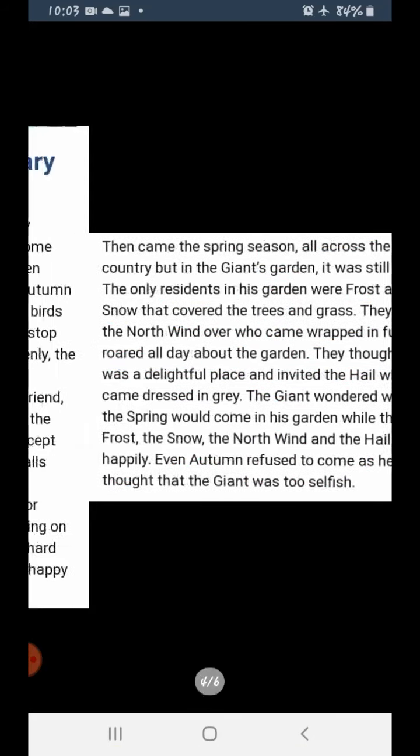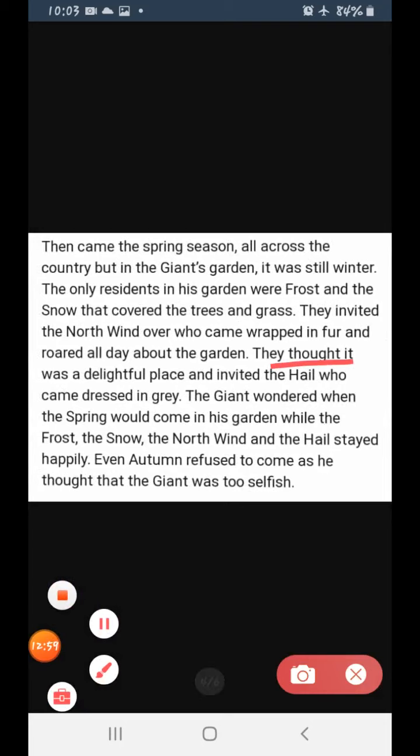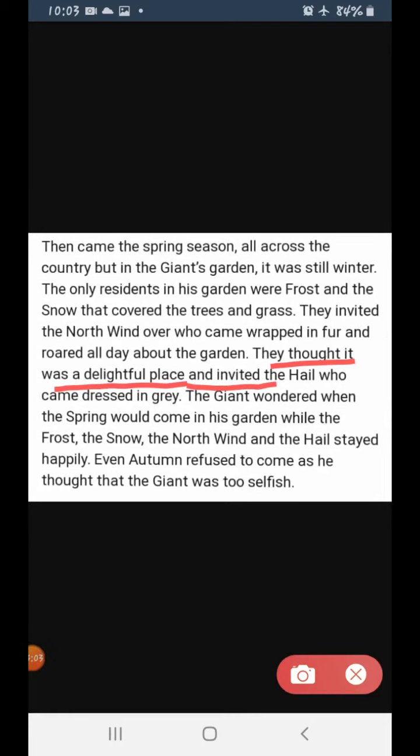They thought it was a delightful place and invited the hail, who came dressed in grey, and even the north wind, snow and frost. They thought that the garden was a delightful place. So, they invited even the hail. Hail means barf bari. They invited even the hail, who came dressed in grey.